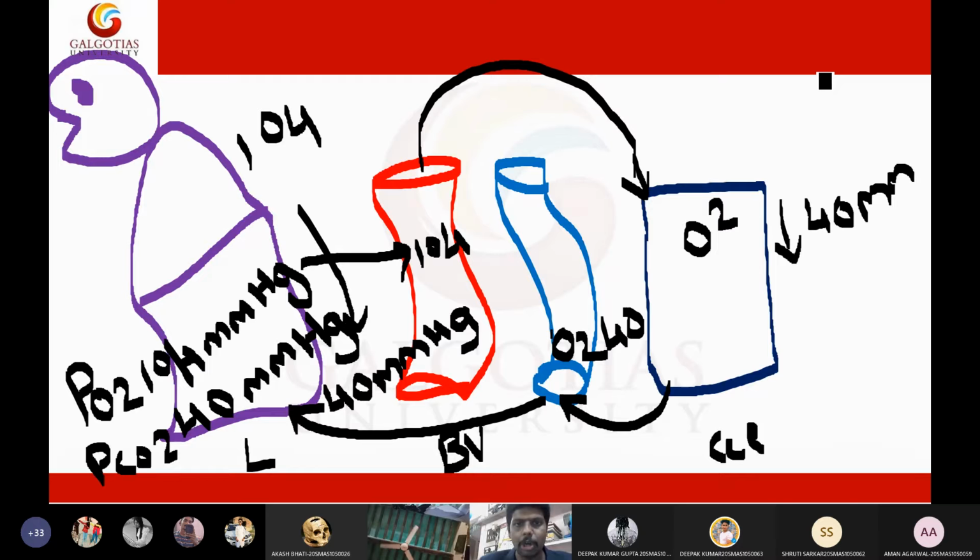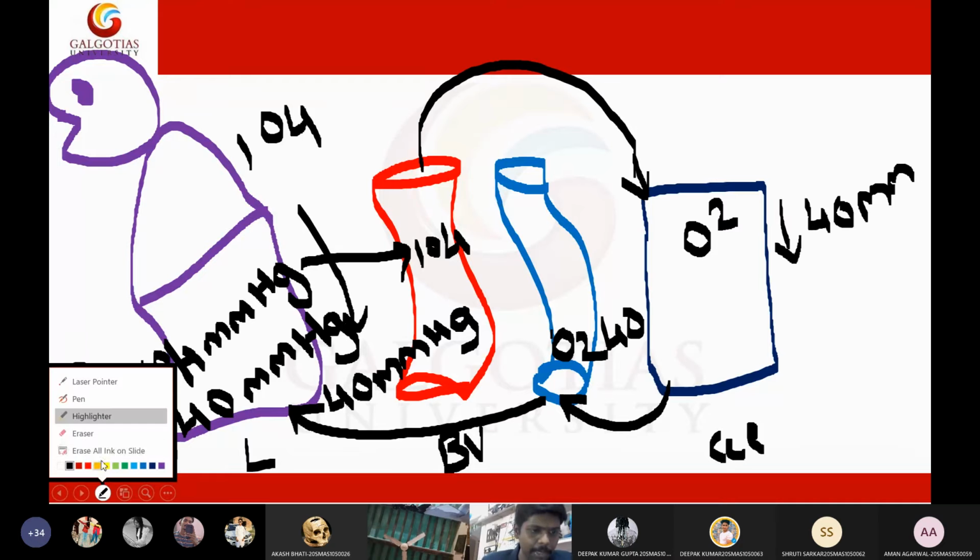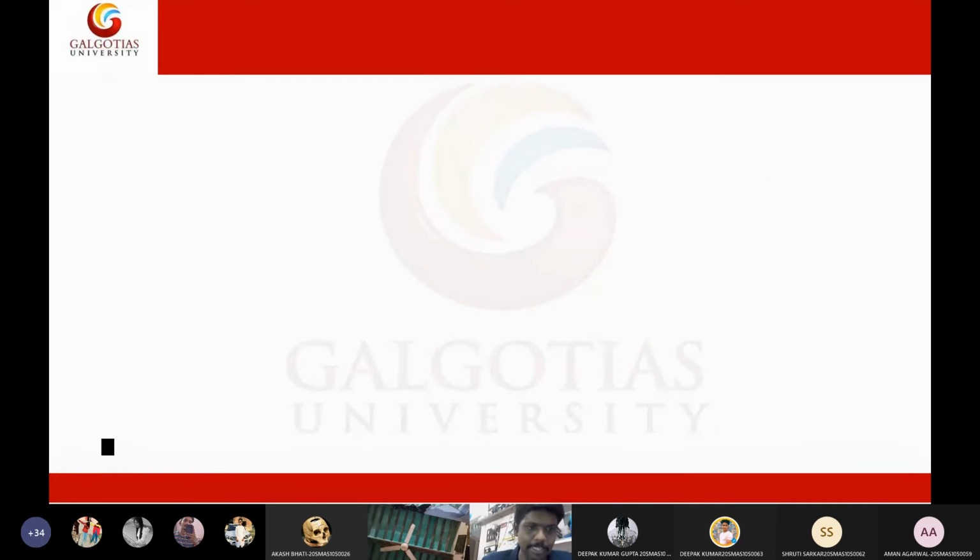So now you are clear with the oxygen cycle, right? In the atmosphere, oxygen is 104. The tissues consume the oxygen, so the oxygen has dropped to 40 mmHg. Because of this low oxygen level in the blood, this pressure variation, the higher oxygen will automatically exchange into the blood in the lungs. This is clear for everyone, right? Shall I move forward to the carbon dioxide now?